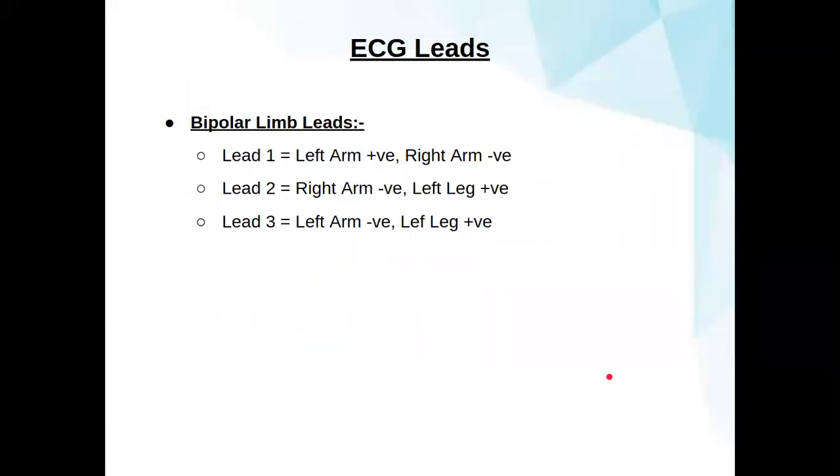Bipolar limb leads. There are three bipolar limb leads. Lead one positive side is connected to the left arm of the body, and the negative side is connected to the right arm. Lead two has its negative part connected to the right arm, and the positive part connected to the left leg. Lead three has its negative connected to the left arm, and the positive connected to the left leg.